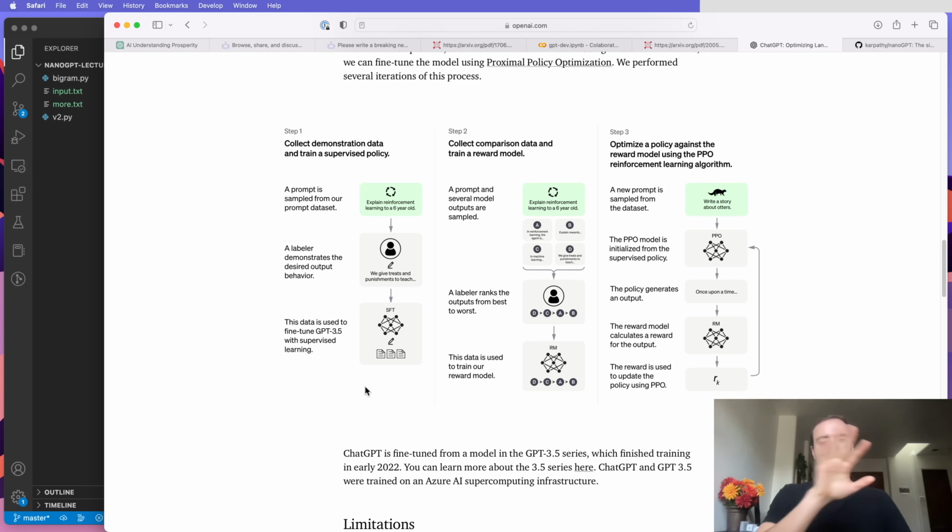So there's a whole aligning stage here, with multiple steps in between as well. It takes the model from being a document completer to a question answerer, and that's a whole separate stage.